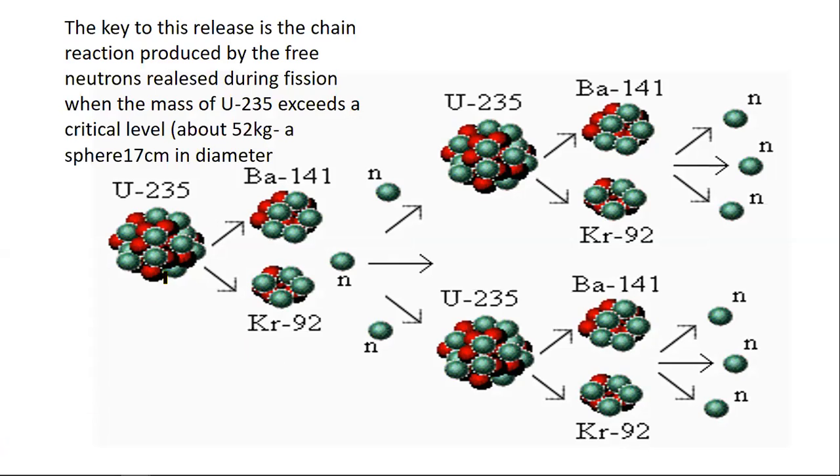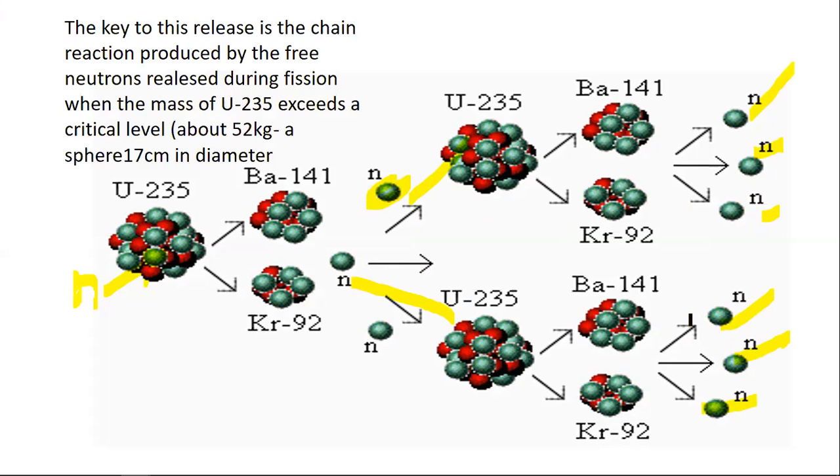At first we have uranium. If we strike the uranium with a neutron, then it produces barium, krypton, and neutron too. And this neutron also strikes another uranium, and it produces another barium and krypton and neutron together. And this neutron also interacts with another uranium, and the reaction goes on. That's why this reaction is called chain reaction.